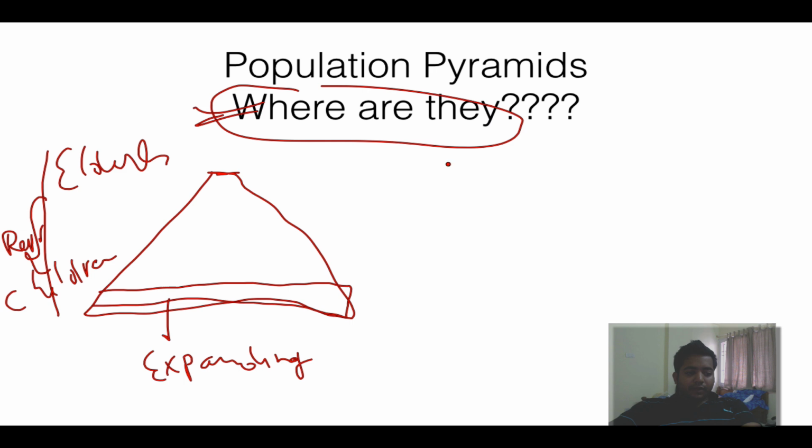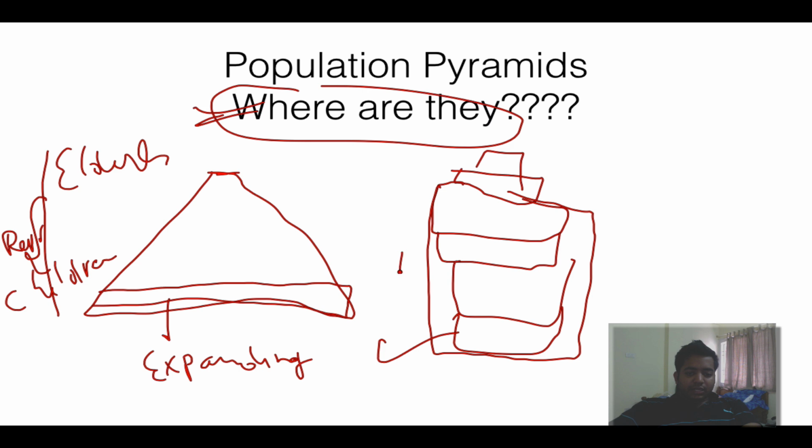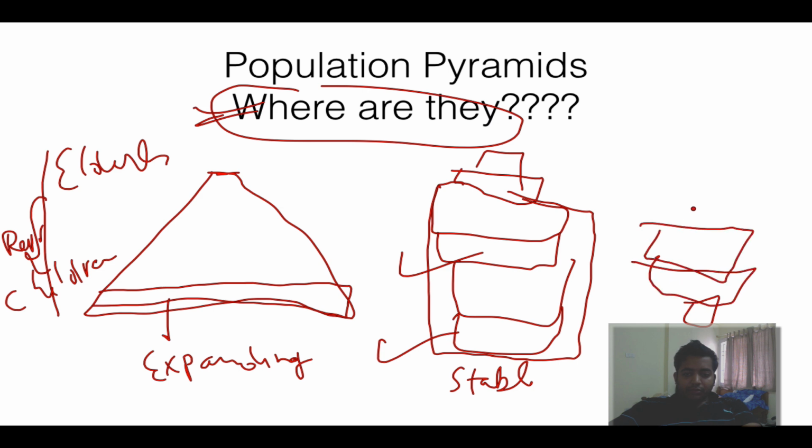If you have more or less the same number of individuals in both children as well as the reproductive group, then it is called stable. Finally, if something like this is happening, where children are also less, elderly are also less, this is what we call declining. So just remember these three, they are very important.